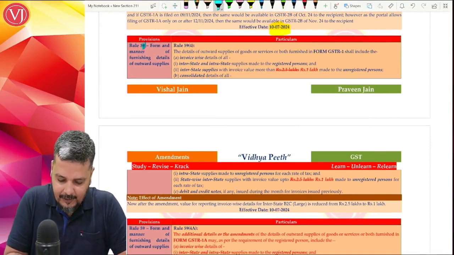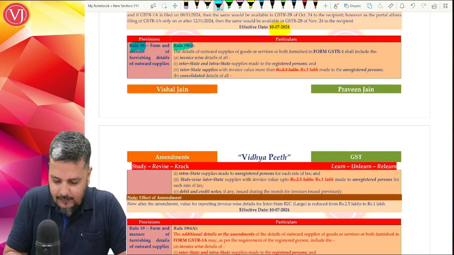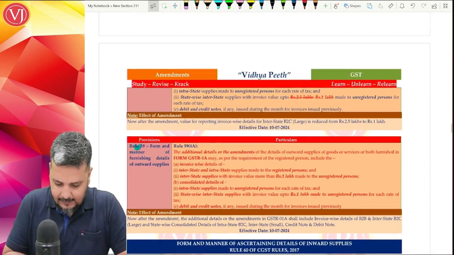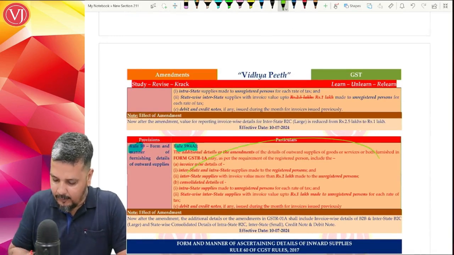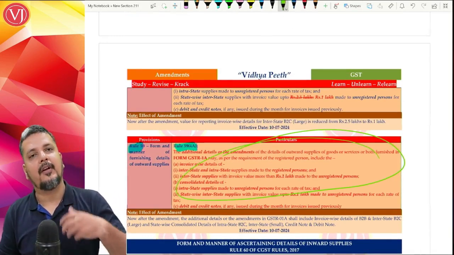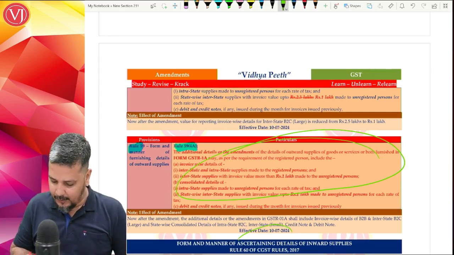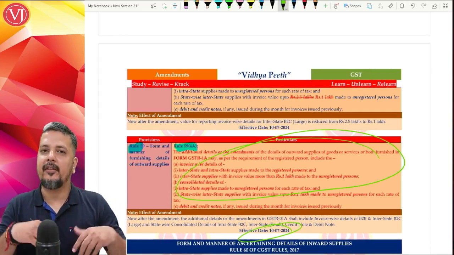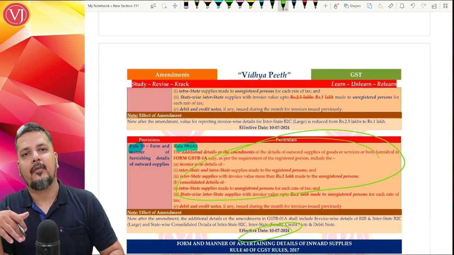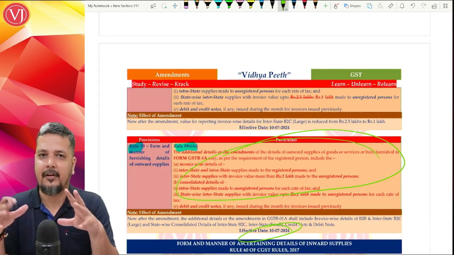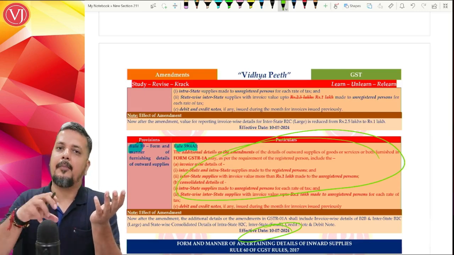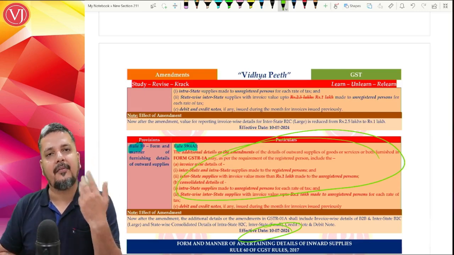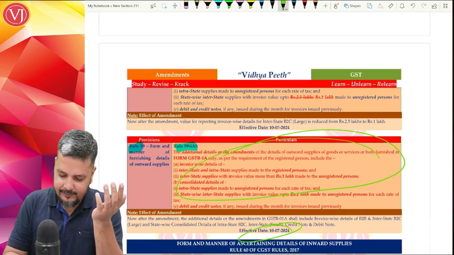The other amendment is in Rule 59 itself, specifically Rule 59.4, and there's a new rule which has been introduced, 59.4A. 59.4A is also a consequential amendment. Whatever you can report in 1, the same thing you can report in 1A. So I'm not going to touch that particular thing. You have to report B2B and B2C in different parts. 59.4 talks about reporting in GSTR 1, and 59.4A talks about reporting in GSTR 1A.